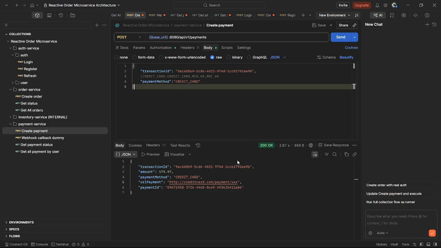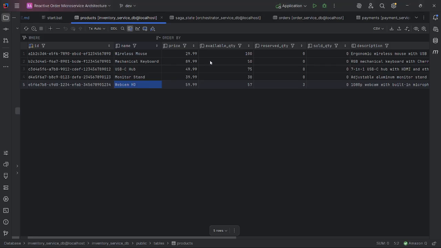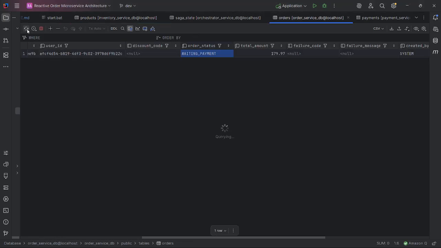And let's just pay. Copy this payment ID. And in webhook callback, we can simulate payment success, payment failed, refund success, refund failed. But for this case, let's try payment success for the happy path. Okay, payment already success.